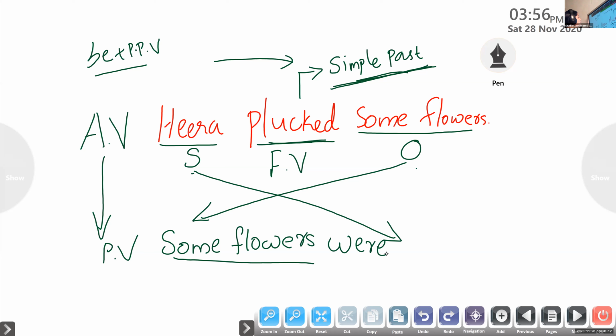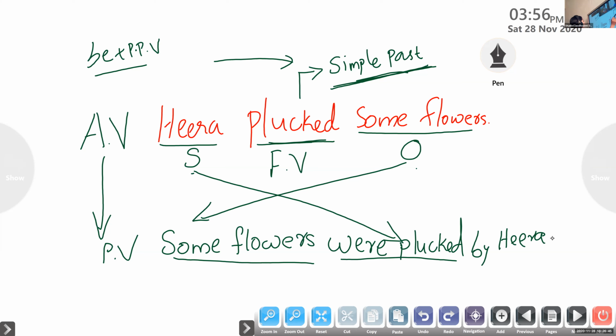Some flowers were, past participle form of the verb pluck. Plucked. Okay, plucked. So some flowers were plucked by Hira. Okay, this was the answer. So the first sentence is an example for active voice, and the second one is an example for passive voice.